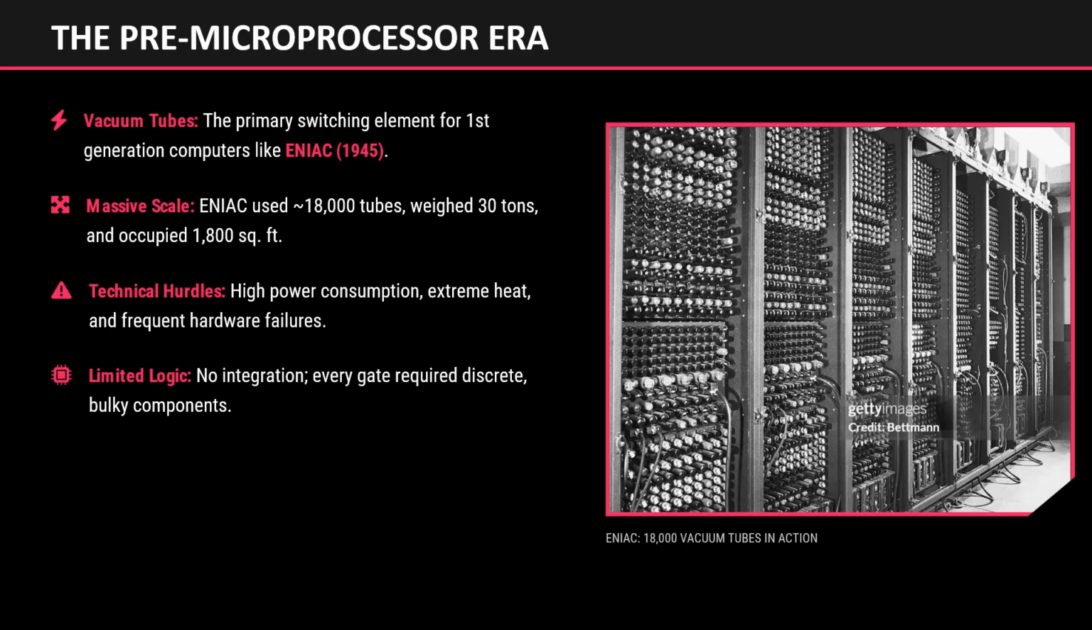The pre-microprocessor era: vacuum tube computers. Before microprocessors were invented, early computers relied on vacuum tubes as switching and amplification devices. One of the most famous early computers was ENIAC, developed in 1945. ENIAC used approximately 18,000 vacuum tubes, making it extremely large and power-hungry. The machine occupied nearly 1,800 square feet of space and weighed about 30 tons.